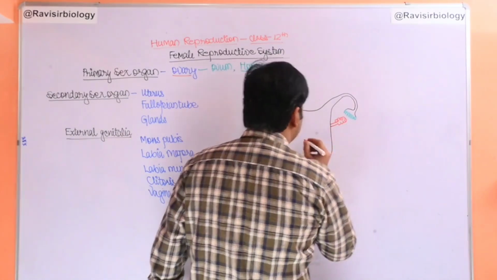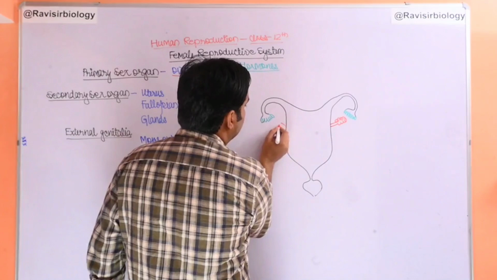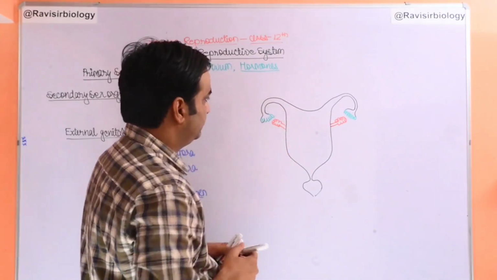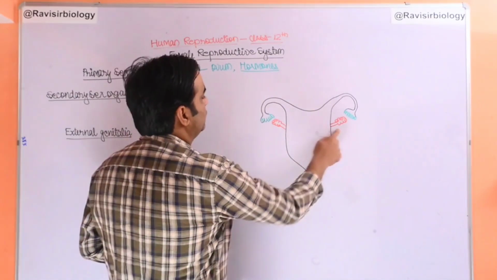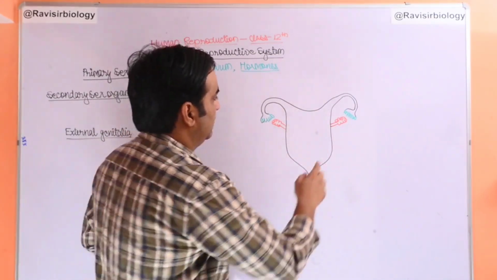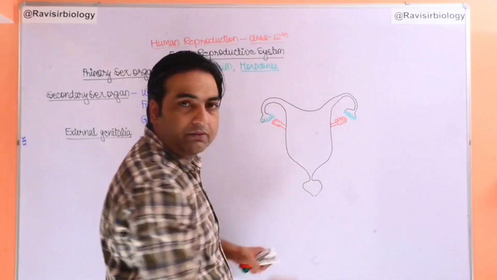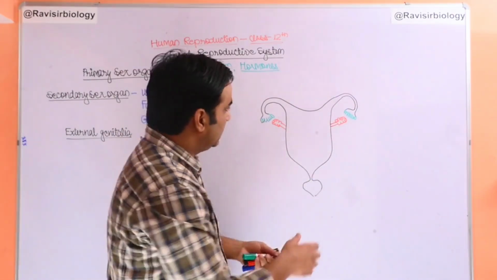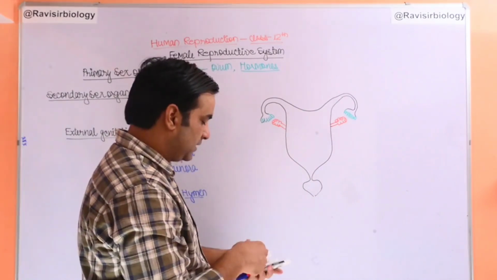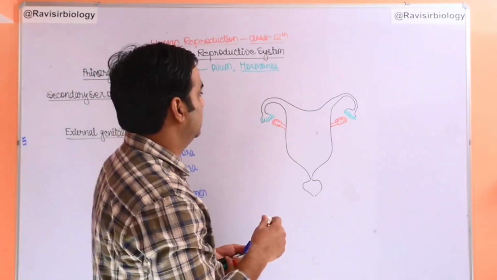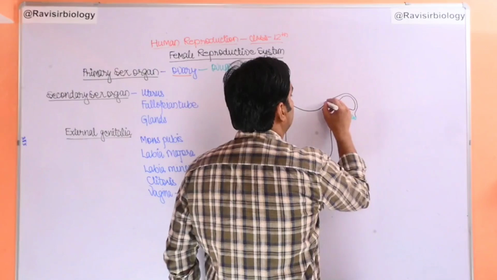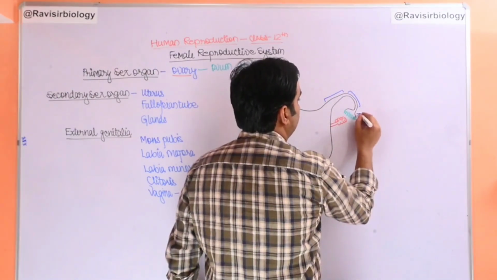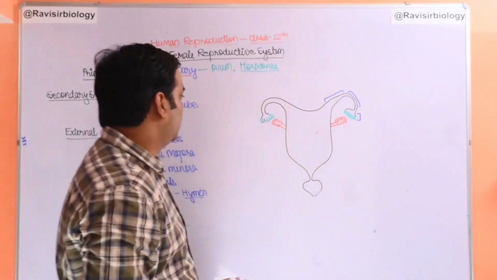These are the ovaries. The size of an ovary is almost equal to the size of an almond. These are two ovaries, the red one from both the ends, and the green one I have made. These are three parts of an oviduct. Let me label the three parts. The first one is here, the second one is here, and this is the third part of the oviduct.